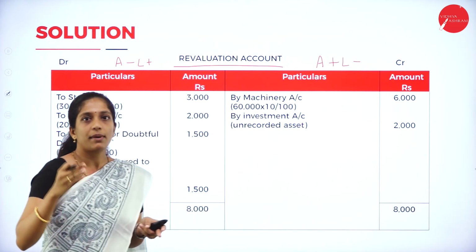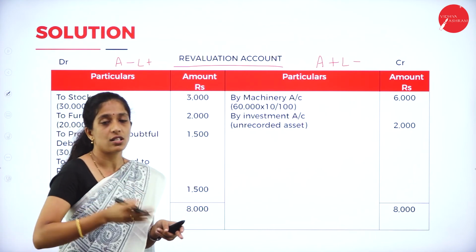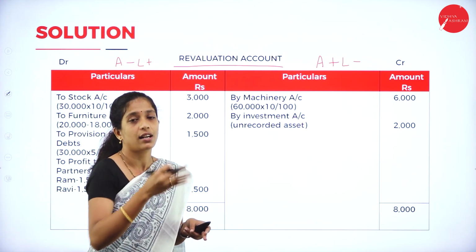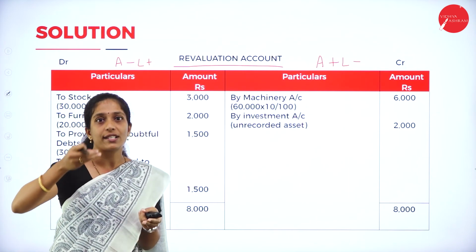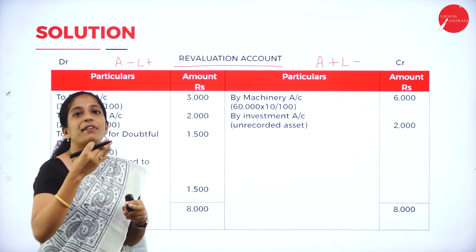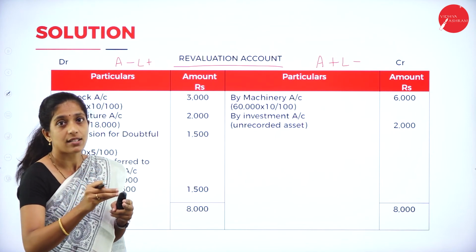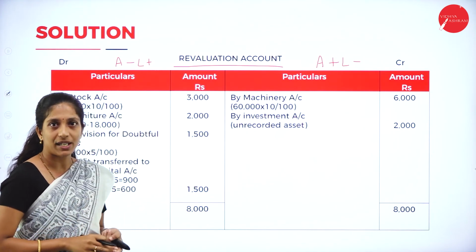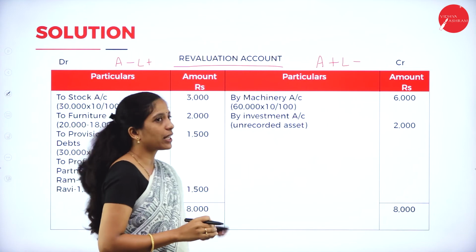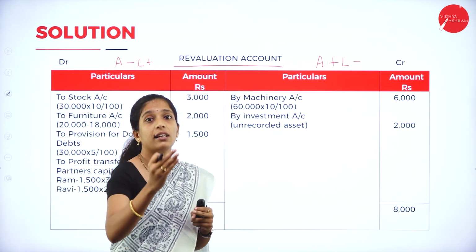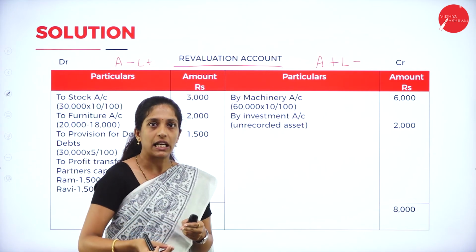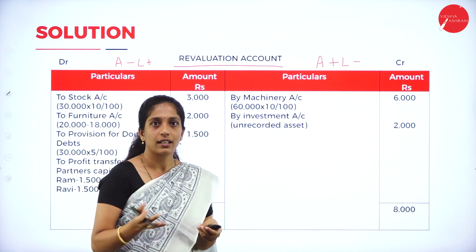So what is this A minus L plus? You may be wondering what is this A minus and L plus, A plus and L minus. Here A minus means the value of an asset has decreased and the value of a liability has increased, that is L plus; you are going to record it on the debit side. Simple. Now coming to the credit side, A plus L minus: if the value of an asset has increased and the value of a liability has decreased, you are going to record it on the credit side.